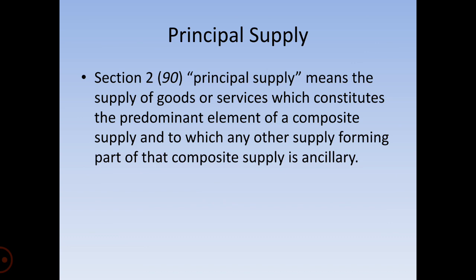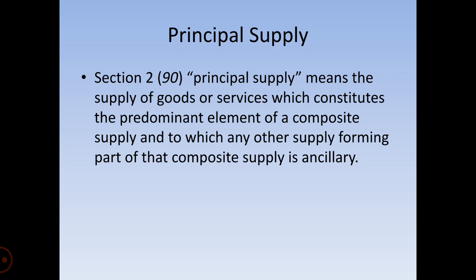The composite supply definition mentions that its predominant element is the principal supply, which is the supply of goods or services forming the important, principal element of the composite supply. All other supplies made are ancillary and naturally bundled to the principal supply, but they are supplied in combination with each other.